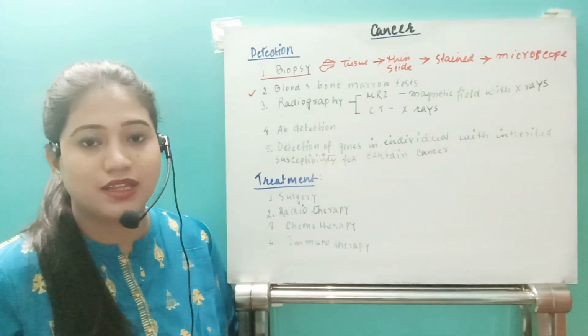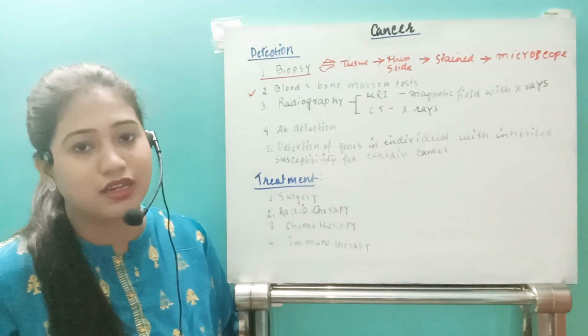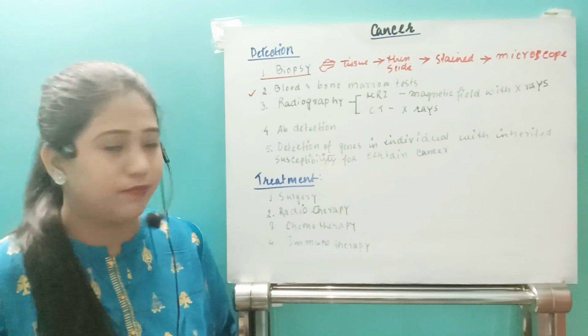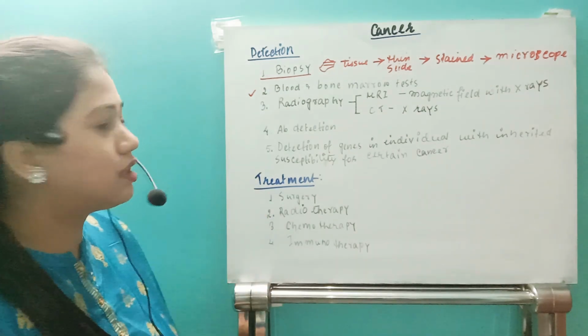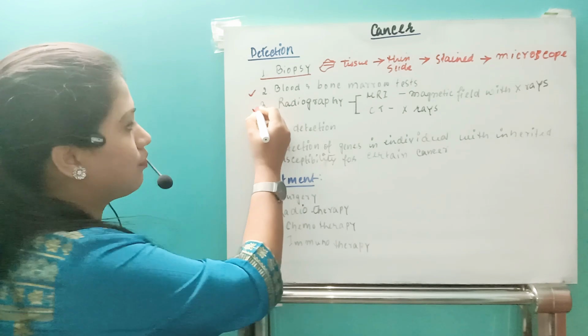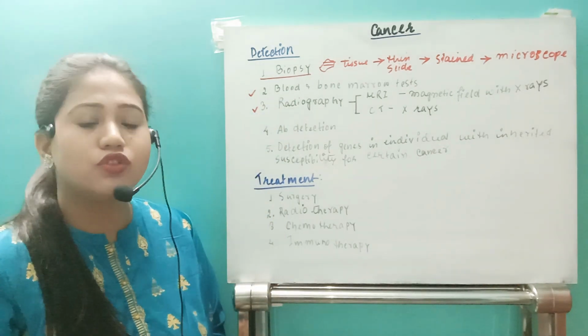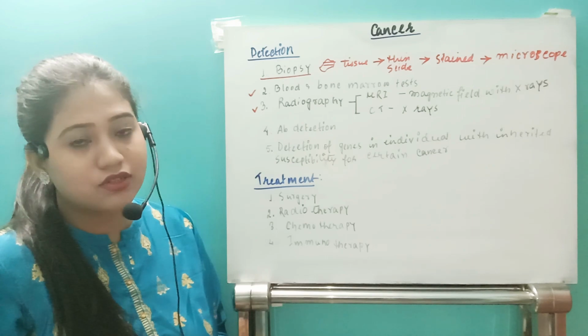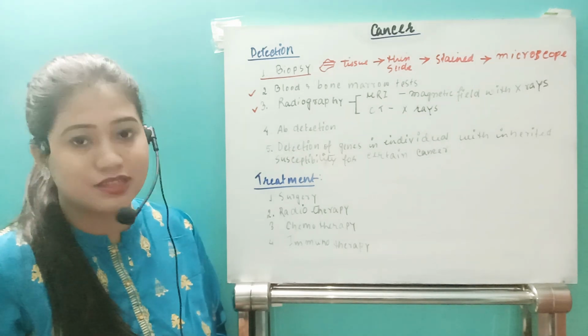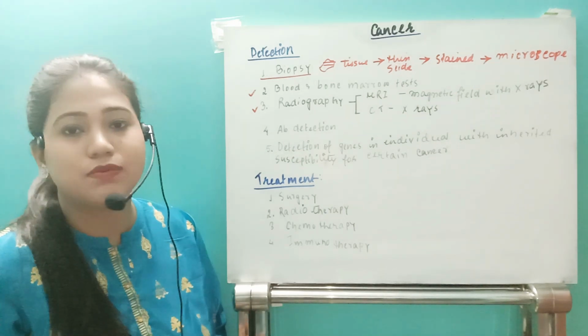So just by blood testing, one can understand whether an individual has leukemia or not, right? Next one, the third type, that is radiography. See, suppose an individual has a cancerous growth, but from that cancerous region we cannot cut a section. Suppose it is in the respiratory tract.